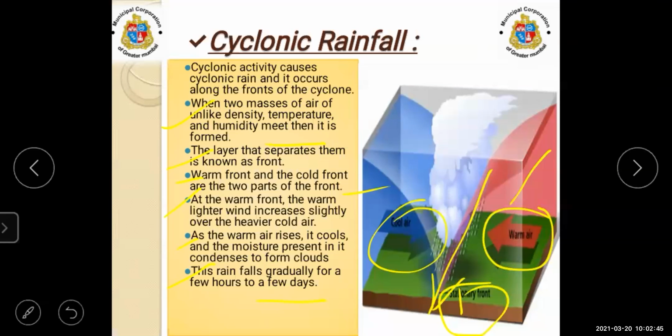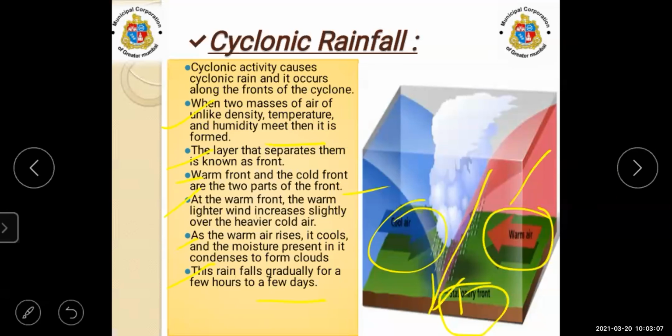The region that comes under the path of the cyclone receives heavy rain, and the extent of cyclonic rain is also very large.